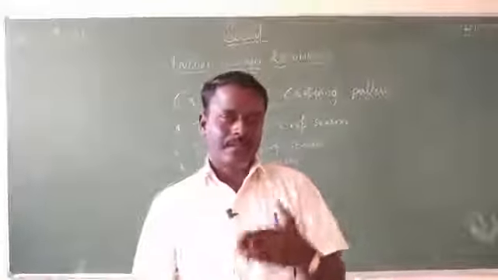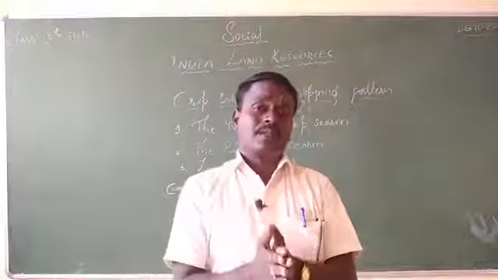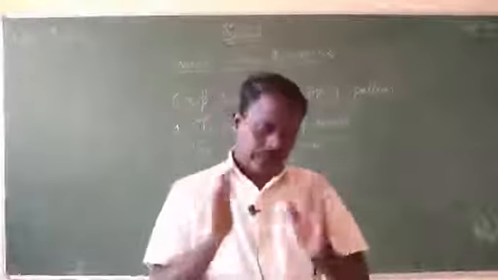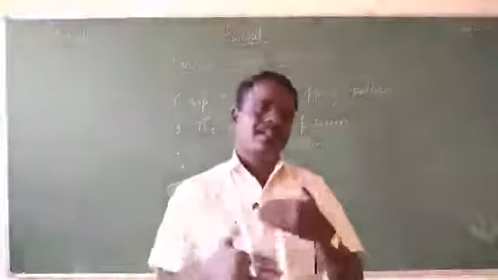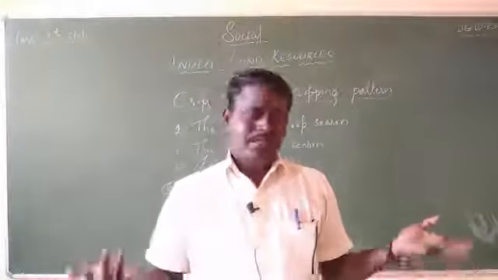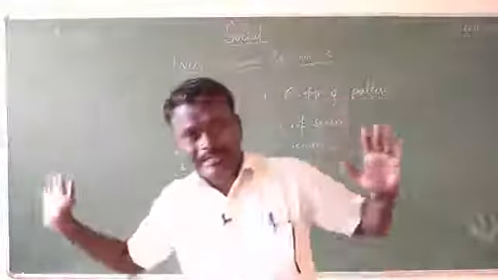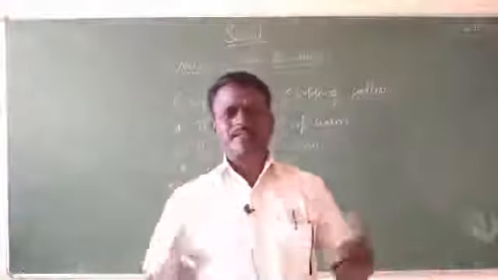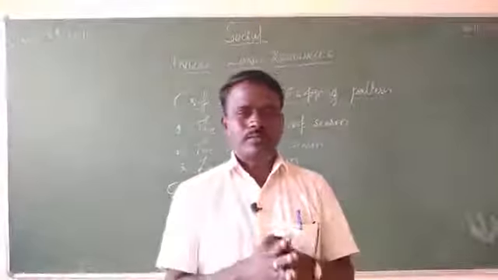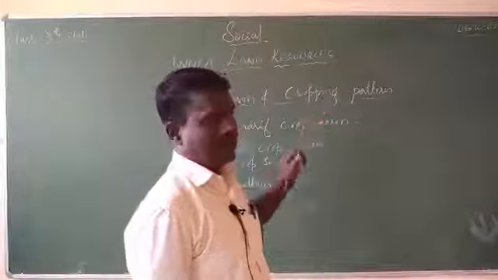And finally, we are going to discuss technology. Technology also plays a very important role in determining the cropping pattern of a particular area. If technology is developed, automatically they accept it and change the cropping pattern year by year. Sometimes, if there is no technology, they are supposed to follow traditional methods only, and with traditional methods they keep growing the same food crops or some other crops, and they face difficulty. So, this is the cropping season and cropping pattern of India.